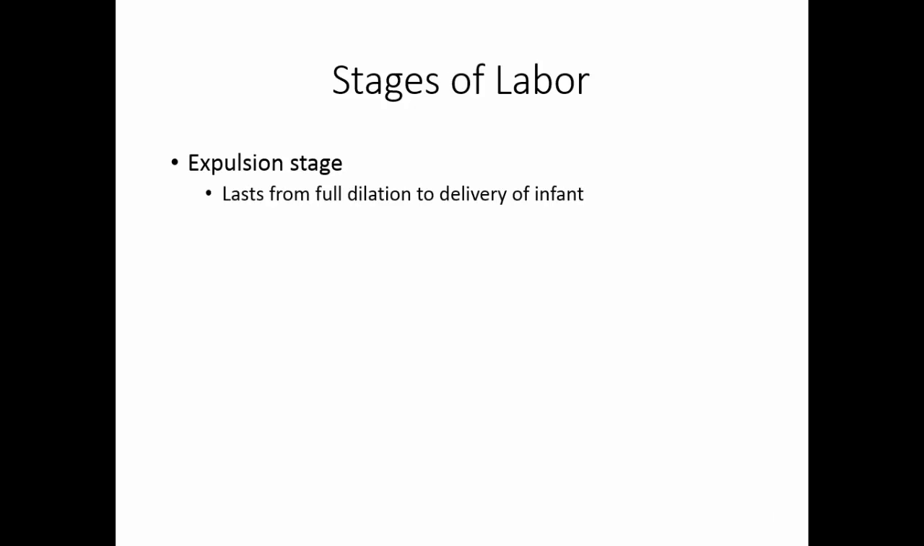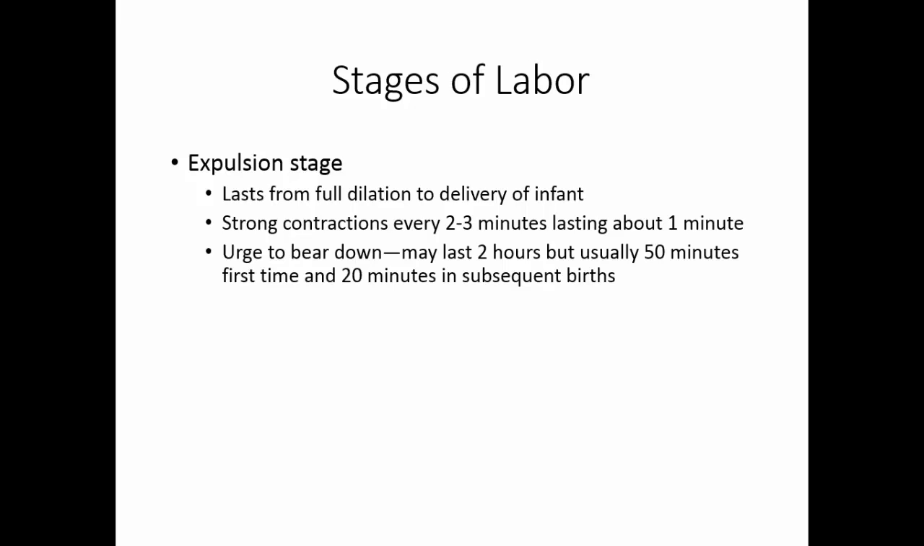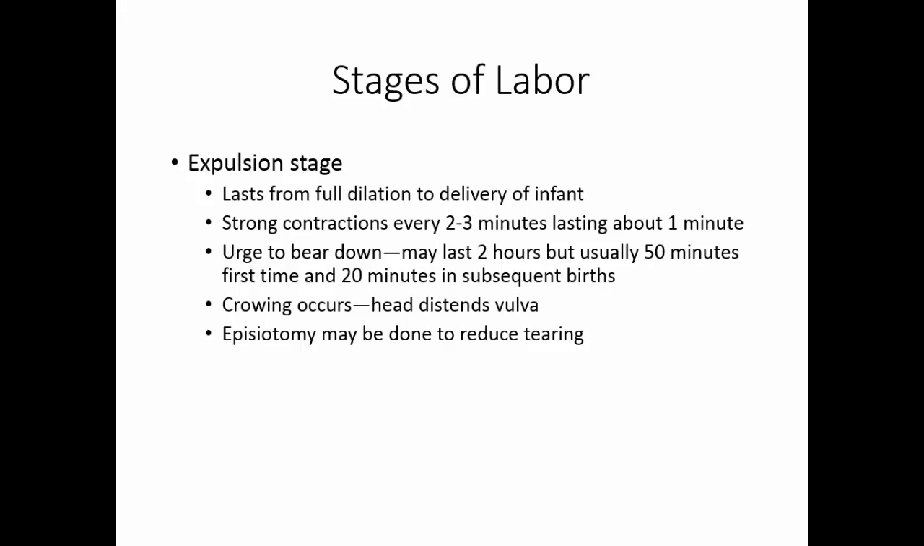The second stage of labor is the expulsion stage. This lasts from full dilation of the cervix to delivery of the infant. Strong contractions occur every 2 to 3 minutes, and they last about a minute at a time. Women experience the urge to bear down. This stage of labor may last 2 hours, but usually lasts about 50 minutes in a first-time mother and about 20 minutes in subsequent births. This is when crowning occurs. The head visibly distends the vulva. At this time, an episiotomy may be done. This is a small cut to help prevent tearing of the vagina.